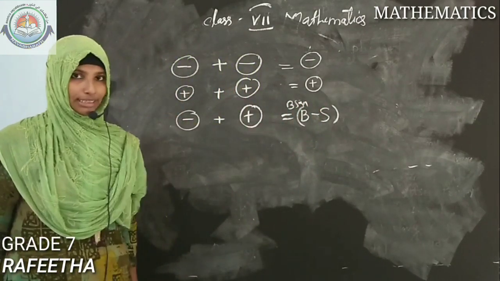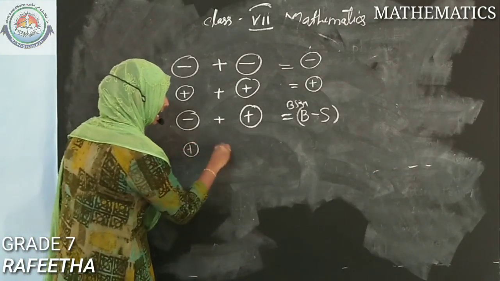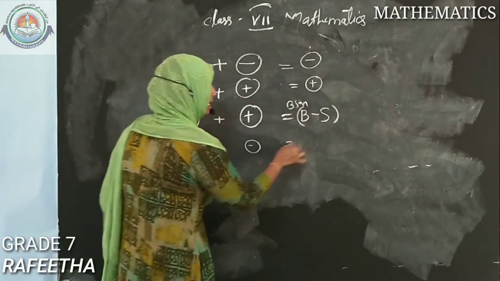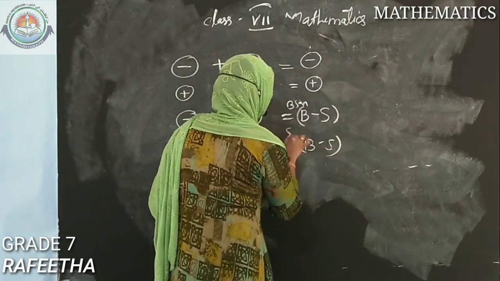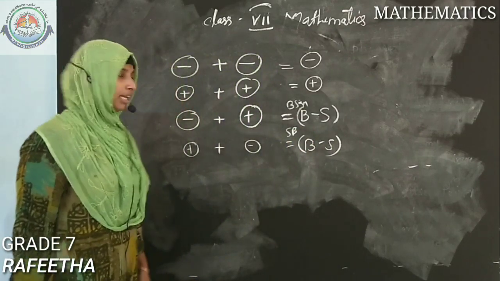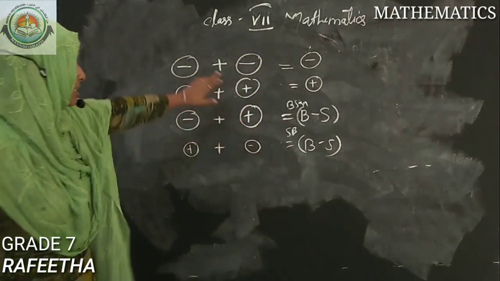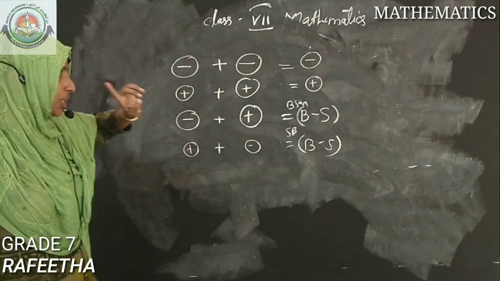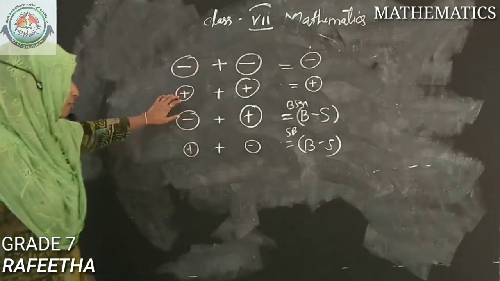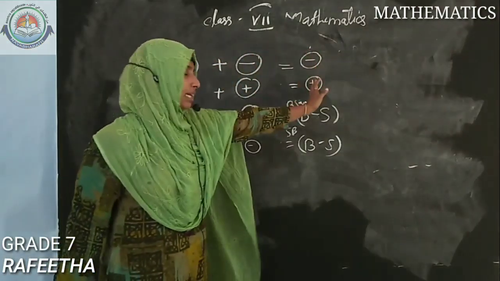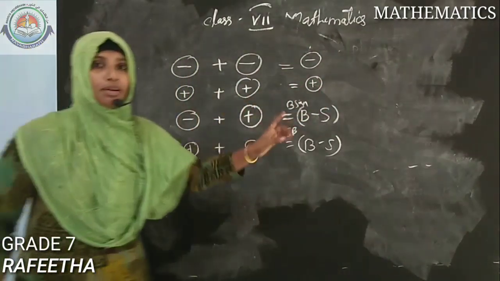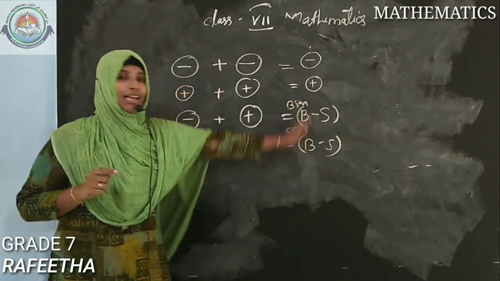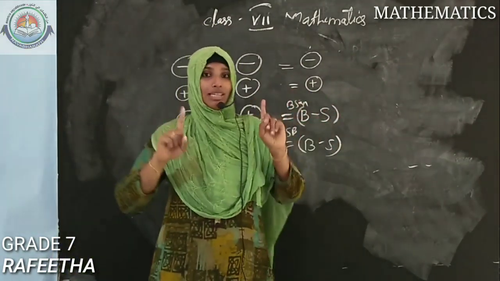So in this case we want to take that. And if a positive number is adding to a negative number, that time also we want to think bigger number minus smaller number and put the sign of the bigger number. Okay, so listen, while adding, if both numbers are negative, the answer is negative. If both numbers are positive, the answer is positive. If both numbers have opposite signs, that is, if one is minus and one is plus, obviously we want to think bigger number minus smaller number and put the sign of the bigger number.